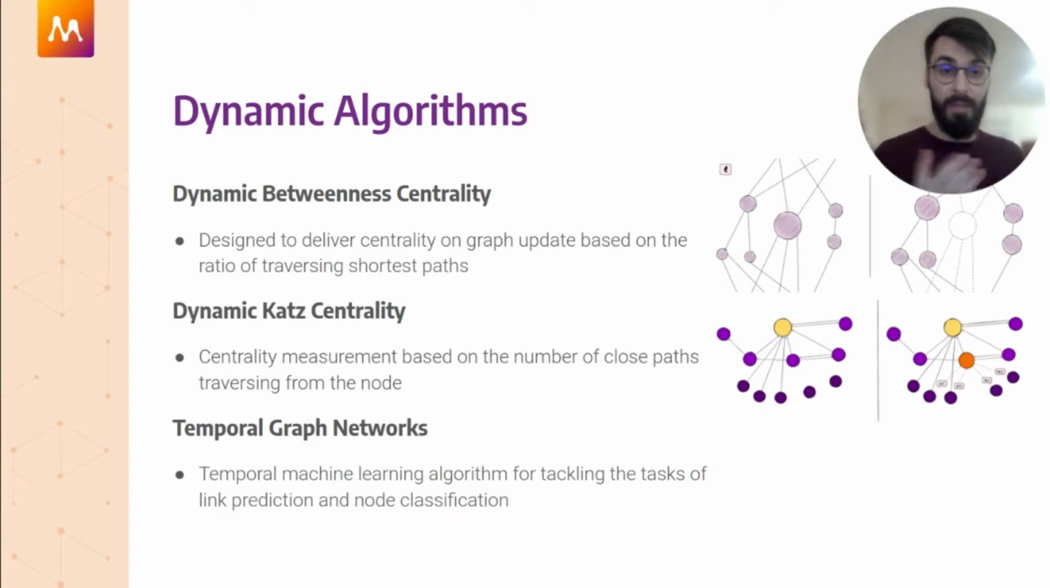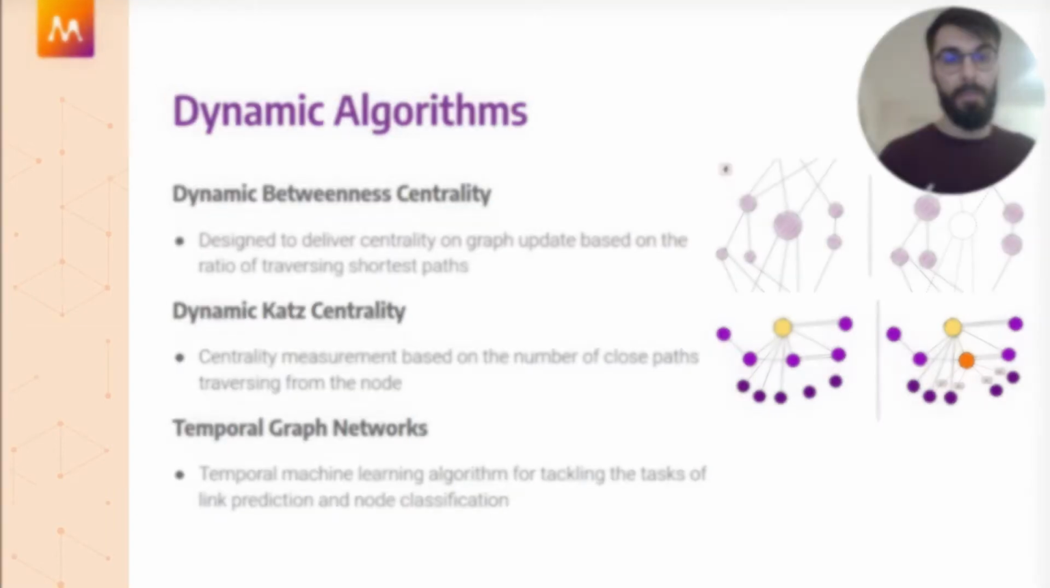Betweenness centrality is related to the proportion of the shortest paths flowing through one node, and cut centrality is proportional to the number of closer paths that are coming into one particular node.